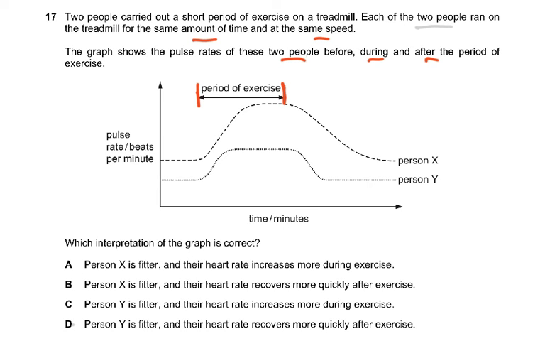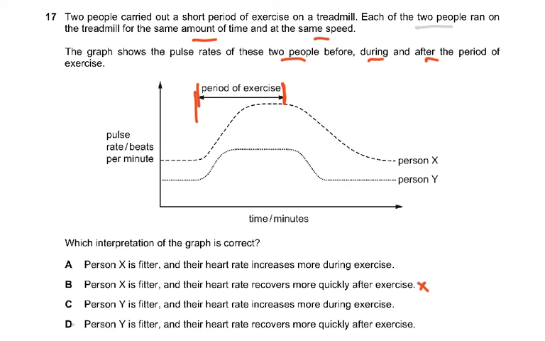Person X is fitter, Y is fitter, but then heart rate increases more during exercise. Then heart rate recovers more quickly after exercise. Of X. No, it doesn't recover more quickly after exercise. Heart rate is fitter, heart rate increases more during exercise. Well, initially it was more as well. And why is fitter? The heart rate recovers more quickly after exercise.